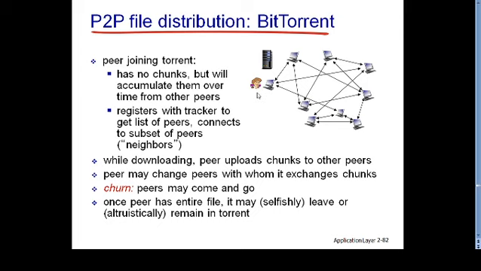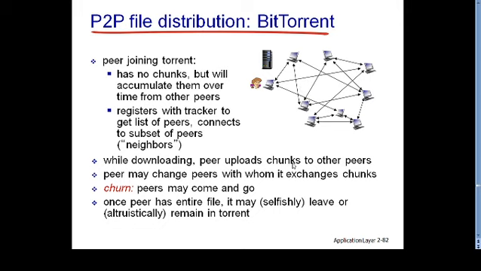Once Alice has some chunks, she will also try to upload the chunks she downloaded from the other peers. Some other new user may join this torrent, and that new user might get the IP address of Alice as well in the list of IP addresses involved in the distribution of that particular file.